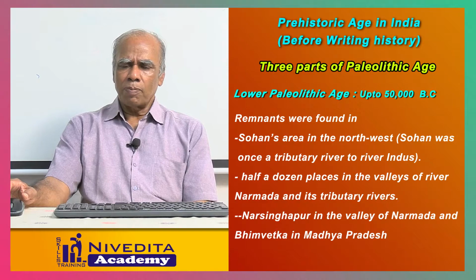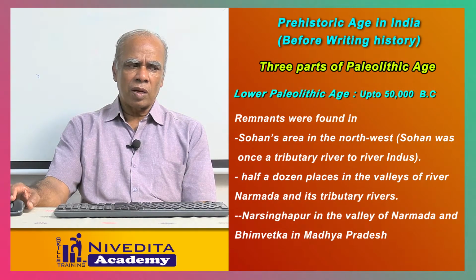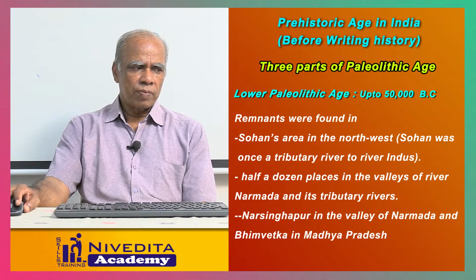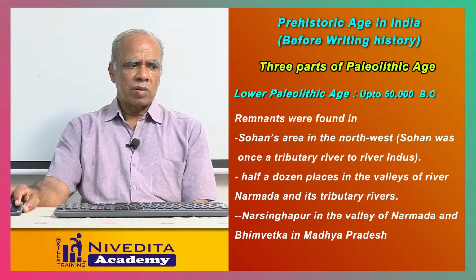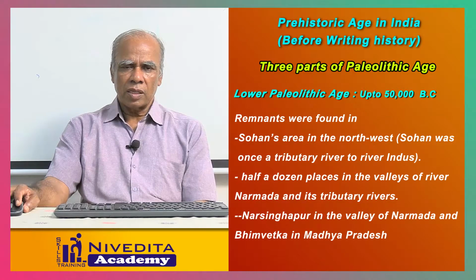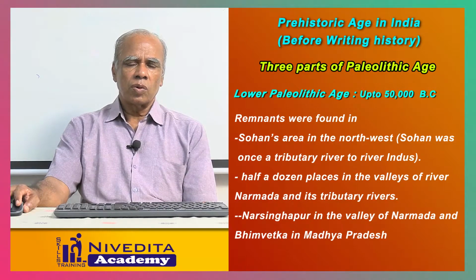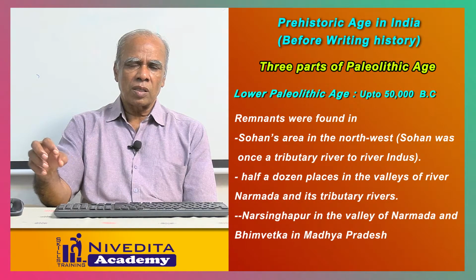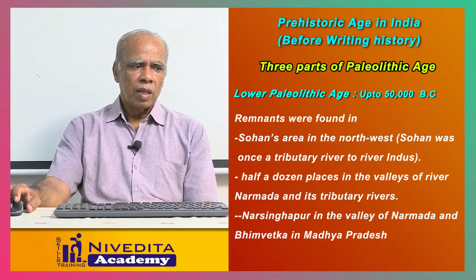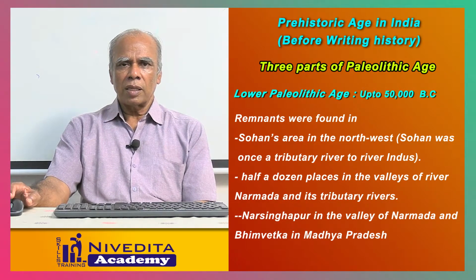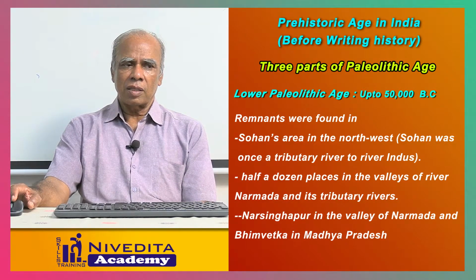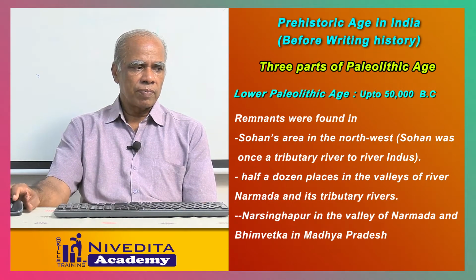Half a dozen other places were found nearby the Narmada River and other tributaries also. Narasimhapur is one of the places near the Narmada Valley. These remnants were also found there. And in Madhya Pradesh, Bhimbetka is one of the places where these remnants were found.